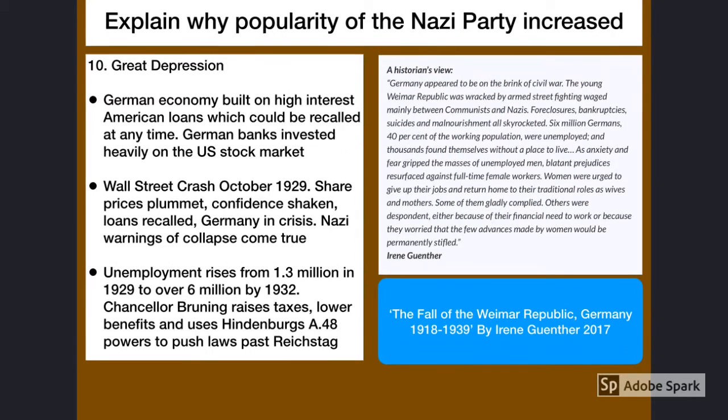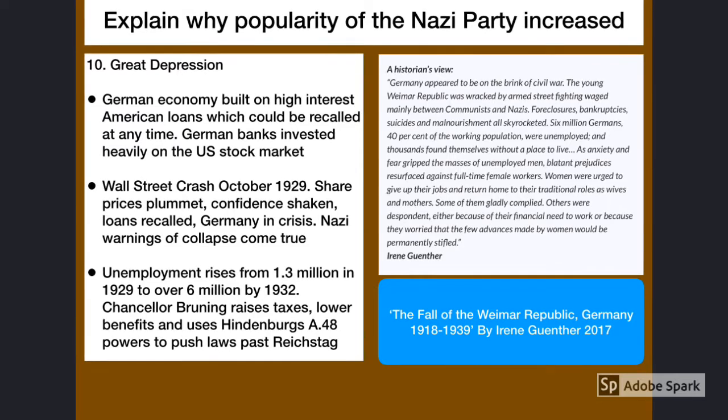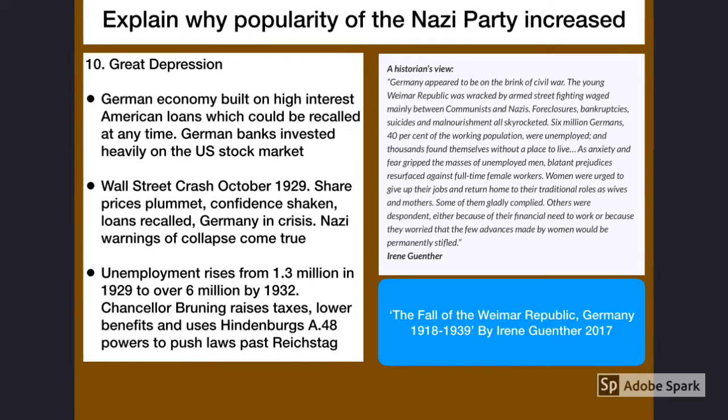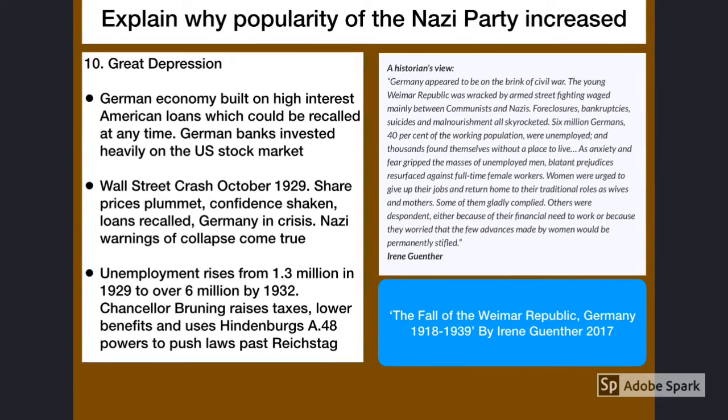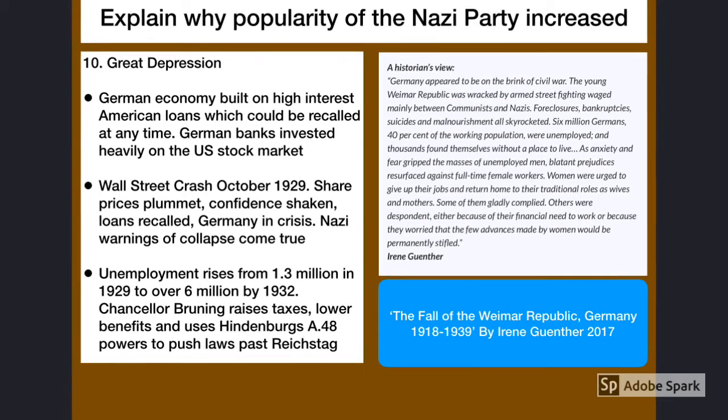A bigger turning point for the Nazis was the Wall Street crash. The Weimar government had gambled on the American stock market, relied on US loans to stay afloat, and ultimately fell victim to the Great Depression. When America sneezed, the whole world caught a cold, especially Germany.